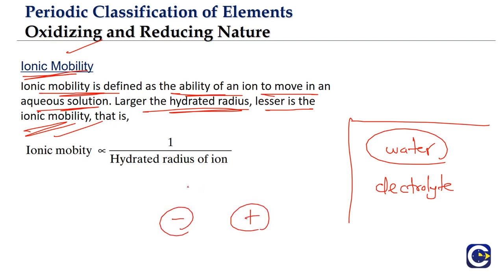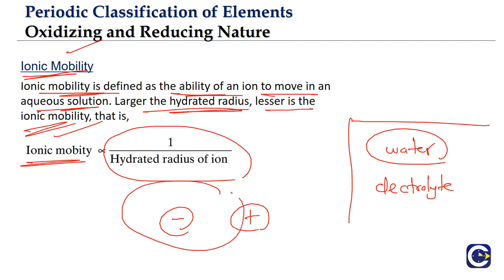the ion, but including the water molecules surrounding it. So we have to compare it with what? Hydrated radius. So ionic mobility will be inversely related to the hydrated radius. Means what? More the hydrated radius, mobility is going to be less. Means if the size is big, means what? Mobility will be lesser. As simple. Okay, so this is about the ionic mobility.